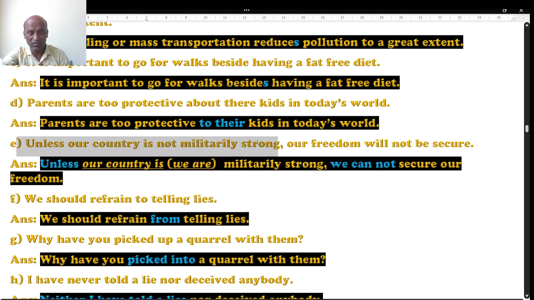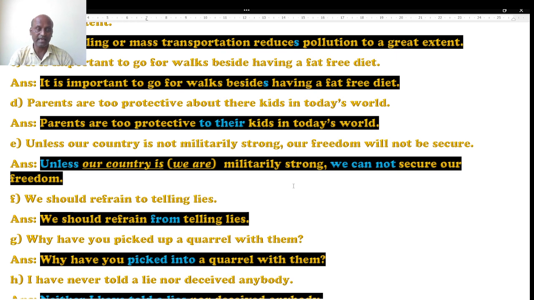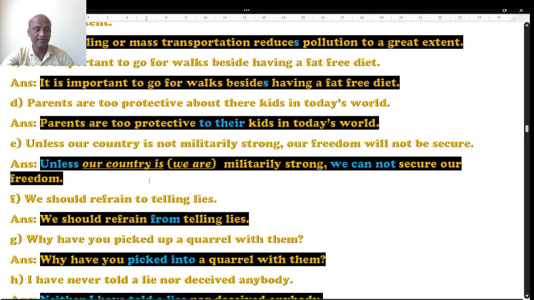What is that? Unless our country is not militarily strong. Students, unless is already negative, so again using not is not fair. Then how to write it? Unless our country is militarily strong, means if our country is not militarily strong, we cannot secure our freedom. That's the meaning. So the right answer is: unless our country is militarily strong, we cannot secure our freedom.